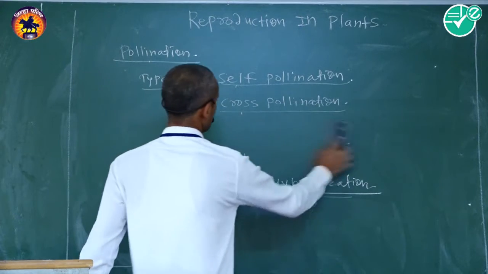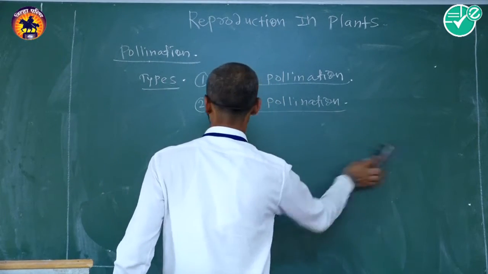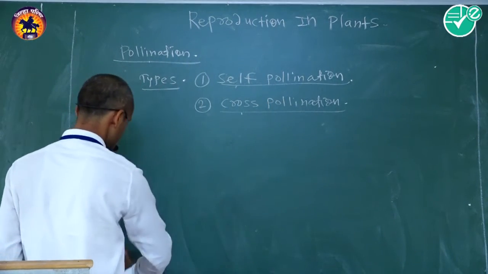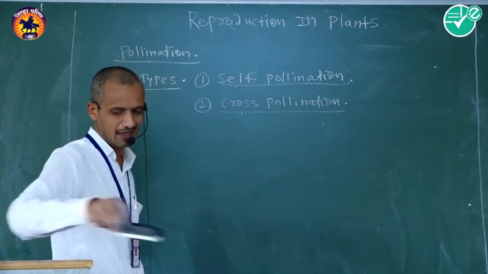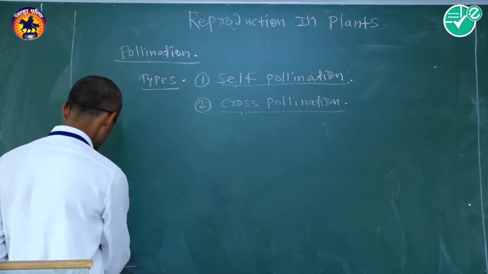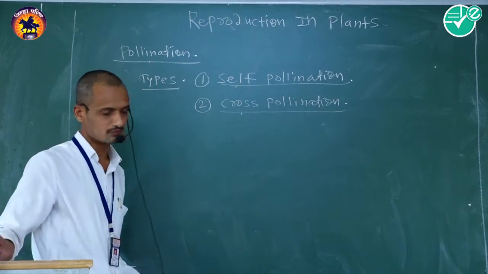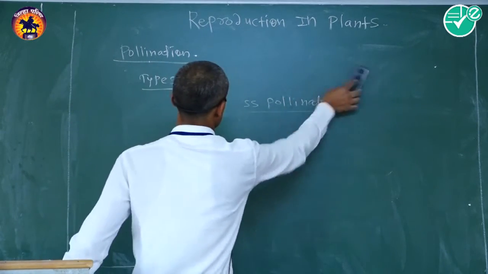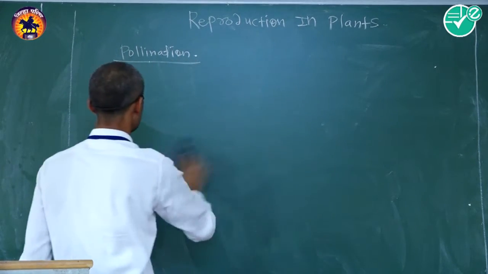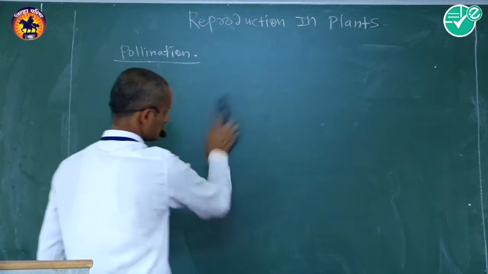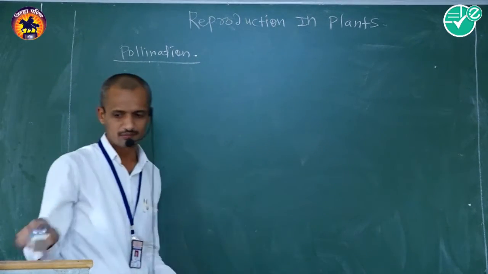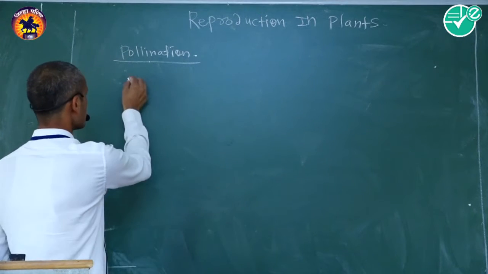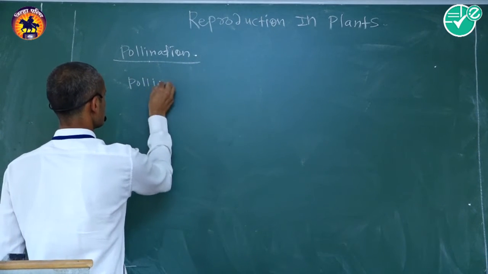There are two main types of pollination, that is self-pollination as well as cross-pollination. There are two main types. Then I will discuss the pollinating agencies.